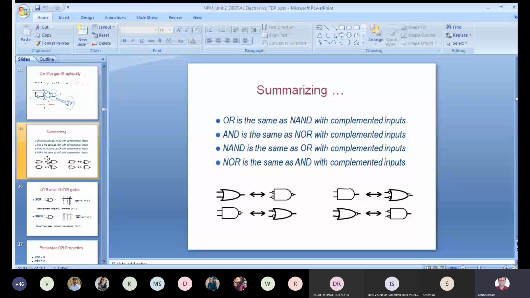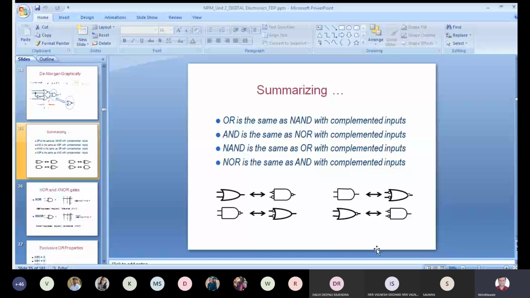So OR is the same as NAND with complemented input, that we have seen. AND is the same as NOR with complemented input, that is for POS condition we have seen. The first condition is for SOP we have seen. NAND is the same as OR with complemented input, this also we have seen, and NOR is the same as AND with complemented input. So for the SOP realization, we are seeing the first as well as the third. For NOR we are considering the second as well as the fourth case, like that. You can take the example or take a snapshot of this also. And if you have any doubt, you can ask. But if there is no doubt, this is only a summarization.